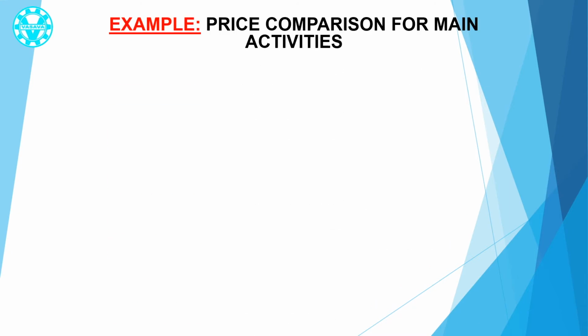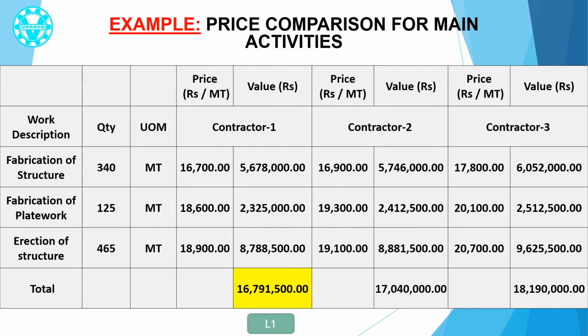Just one example is cited here. This example is very common and all of you must be aware, but it is presented just for a quick recap. Then we shall present the other example, which will be more interesting for our esteemed customer. For example, there is a work opportunity: first, fabrication of structure, 340 metric ton; second, fabrication of plate work, 125 metric ton; and erection of structure, 465 metric ton.